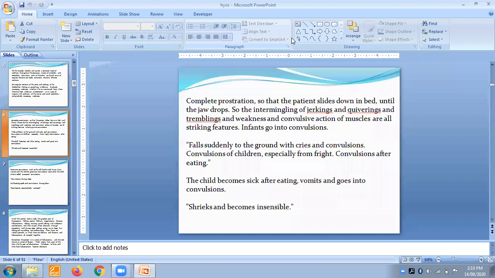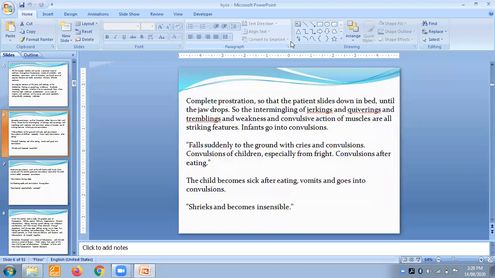Basically, this remedy is not used in infants very frequently. I am not saying it is used very frequently in infants, but you can use this remedy in infants where there are such types of convulsions. They fall suddenly to the ground with cries and convulsions. This is specifically for children. They fall suddenly to the ground, they cry, and there are convulsions of children, especially from fright. Fright leads to convulsions.